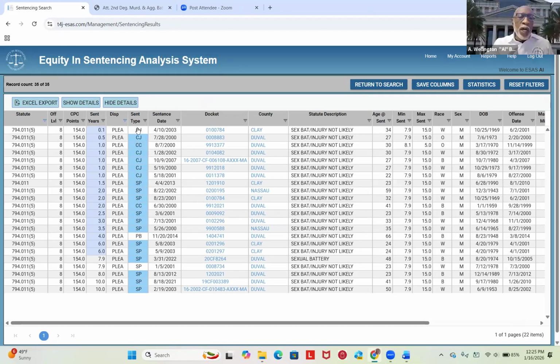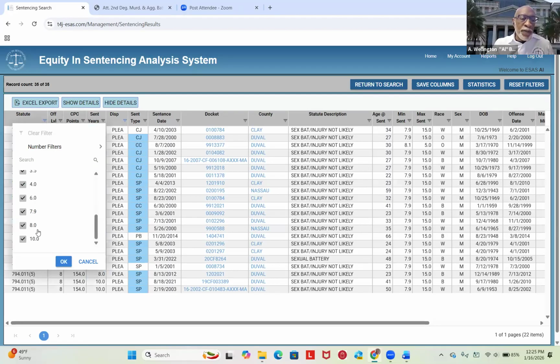Now, once you look over here, it shows you what kind of sentences we have. That's 6 months county jail, followed by 3 years probation. That is 1 year county jail, followed by 5 years probation. That is 2 years community control, followed by 2 years probation. And this one here is state prison, 10 years, followed by 3 years probation. As you can see, these are outliers down here, these two. So we're going to eliminate these outliers just for statistical purposes. I'm going to take these outliers out.